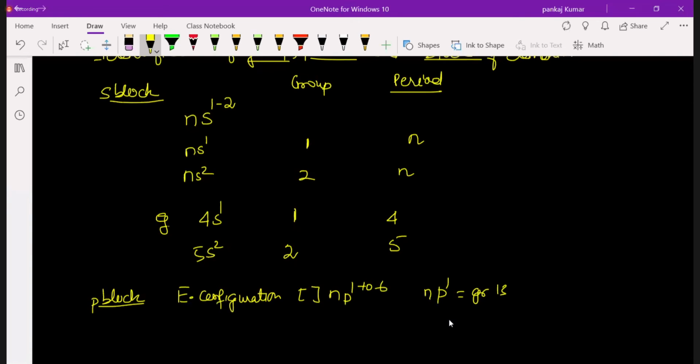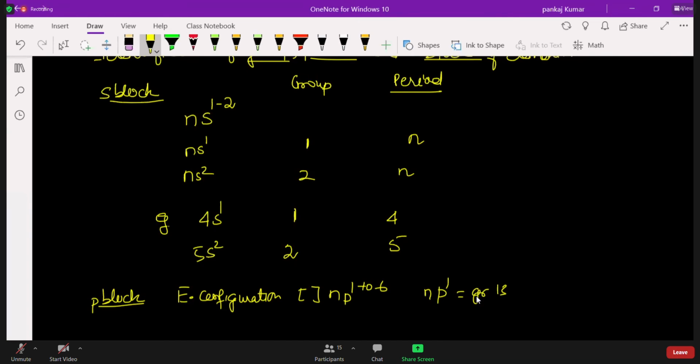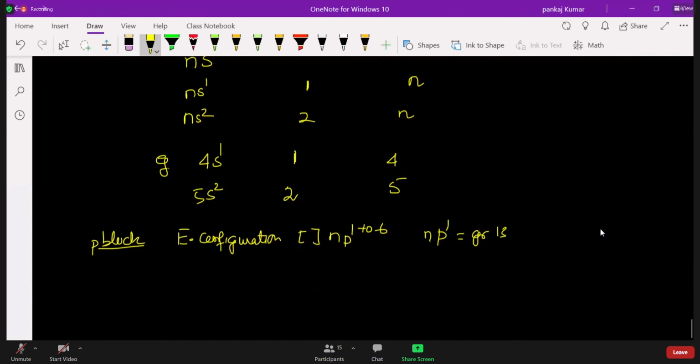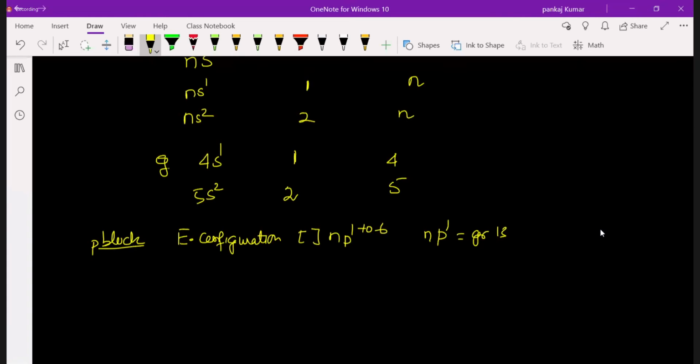Sir, will this come in organic or inorganic? Inorganic. This is inorganic chemistry. Sir, how can we find whether it will come in organic or inorganic? Organic means carbon compound. If they are not carbon compounds, it will be inorganic. And when you are solving a math problem, that becomes your physical chemistry. Okay, sir. Very simple to identify. Here there is no carbon, so it will be inorganic chemistry.